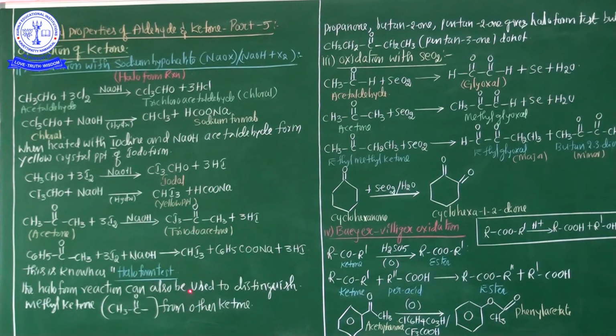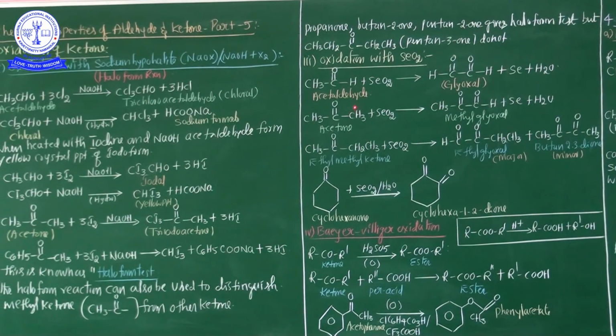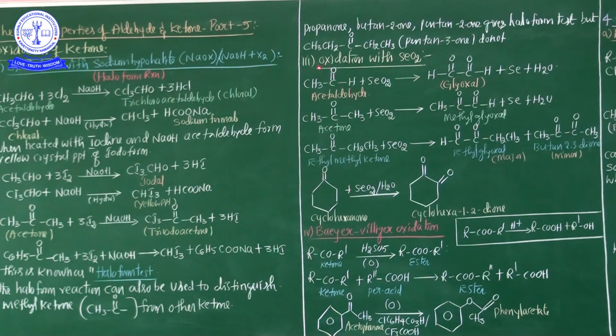For example, see here, in what kind of ketones? For example, propanone means CH3COCH3, and second example, butan-2-one means CH3COCH2CH3, and pentan-2-one means CH3COCH2CH2CH3. It gives the haloform test. Important: which kind of ketones give the haloform test? Propanone, butan-2-one and pentan-2-one give the haloform test.